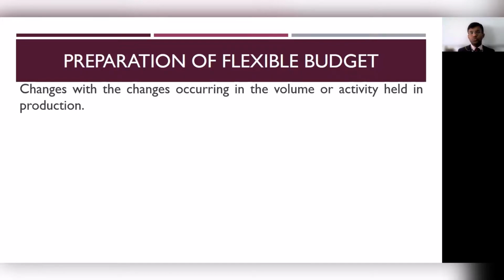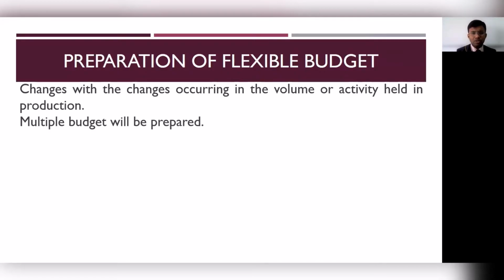So let us start off. Flexible budget is a budget which changes with the level of activity. So you were planning for 500, suddenly there was a need to modify that from 500 to 1000. So that is a flexible budget.